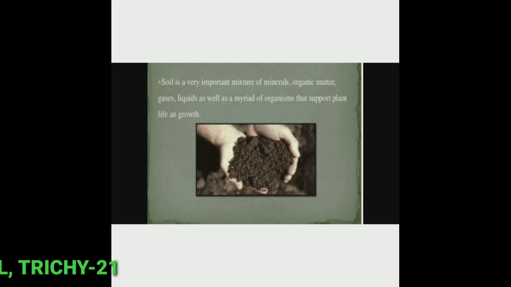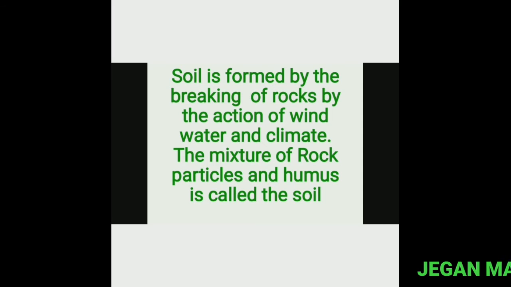The first one, soil. Soil is one of the most important natural resources. Soil is a very important mixture of minerals, organic matter, gases, liquids as well as a myriad of organisms that support plant life and growth. Soil is formed by the breaking of rocks by the actions of wind, water and climate. The mixture of rock particles and humus is called the soil.